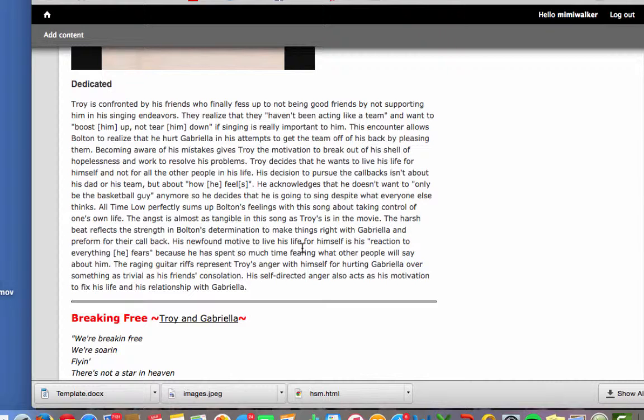And so I think that the harshness reflects this strength and passion and kind of fire that Troy's developing to actually accept what he wants to do with his life and how he wants to do singing and basketball.